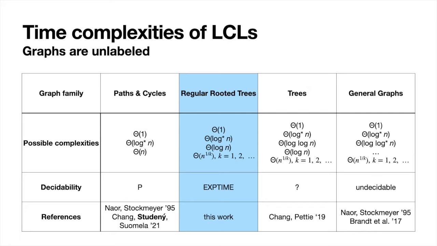For general trees, randomness starts to help, so we have a complexity class log n, and for general graphs, the range of complexity is even richer. But we also know that in general graphs, we cannot decide a complexity of a given problem.